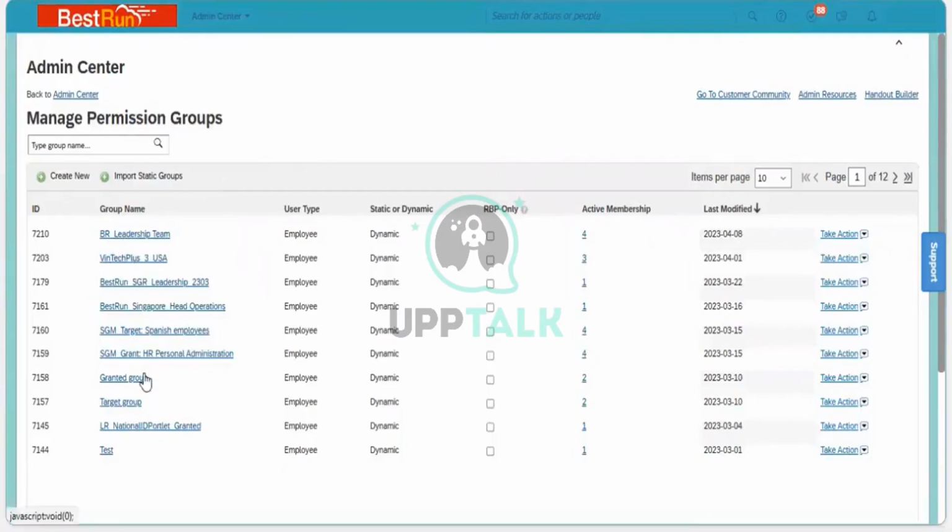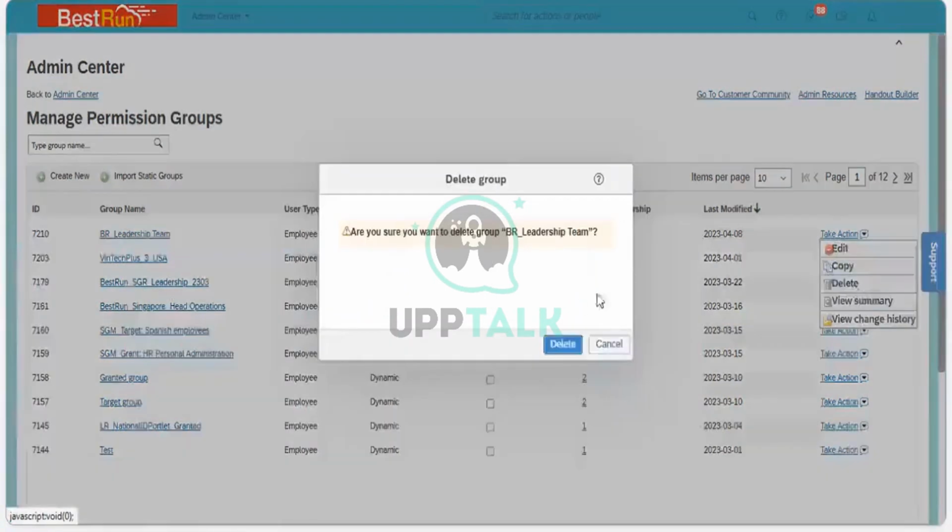So when you go into the permission group, suppose you take any permission group. While creating, we can see some existing permission groups. Let me delete it so that there is no confusion.